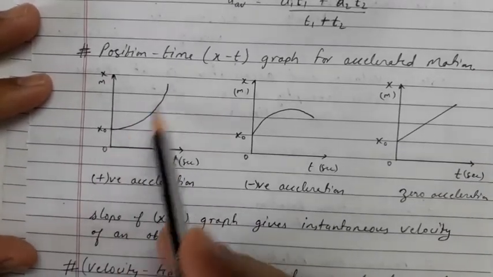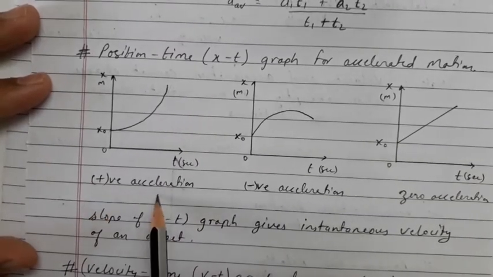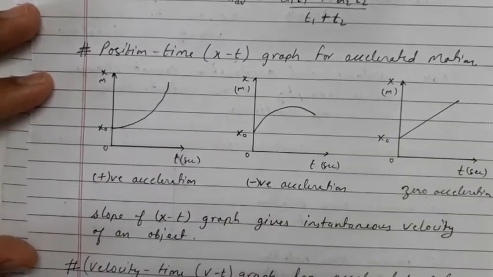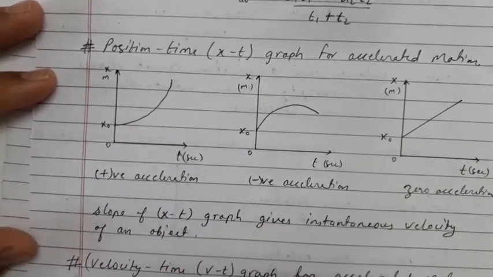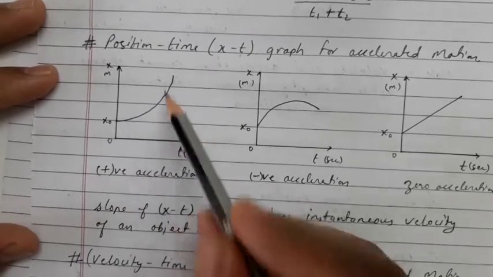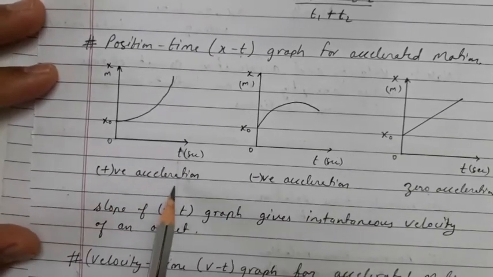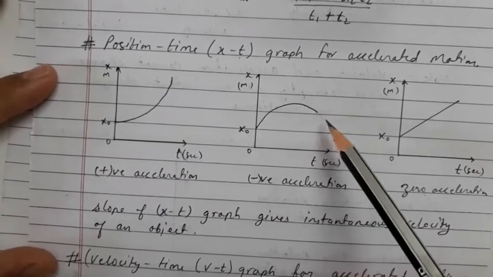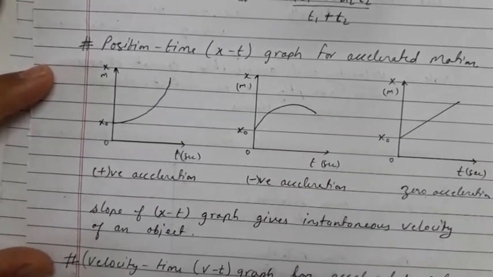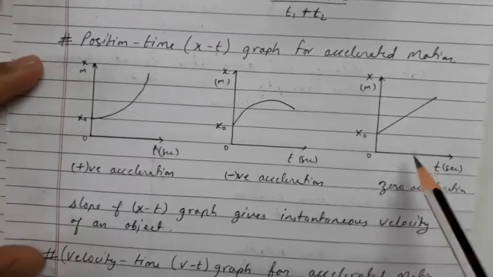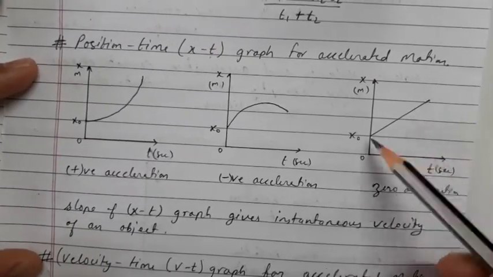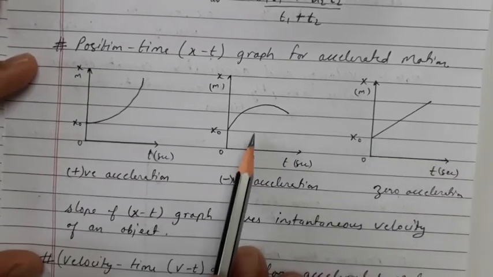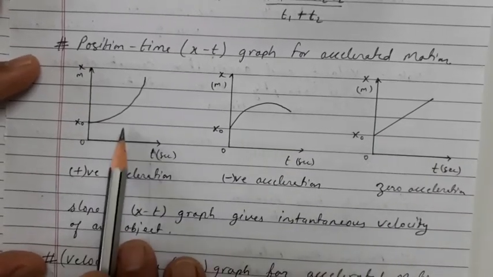Whenever you find this type of graph, we can say that this is a positive acceleration, since the displacement is changing with respect to the time, and this is not a proportional relation. Here it is increasing in exponential form, which means it is a positive acceleration. Now comes the negative acceleration. If the graph is coming down, then this is a negative acceleration, and here it is a zero acceleration because it is constantly increasing with respect to the time. So this is a zero acceleration, this is a negative acceleration, and this is positive acceleration.